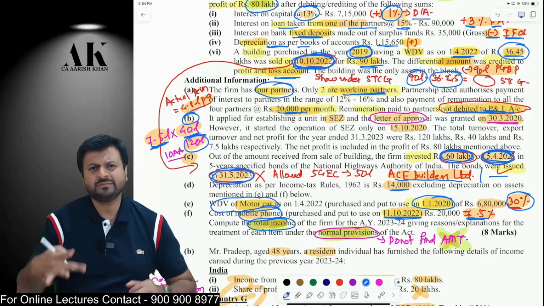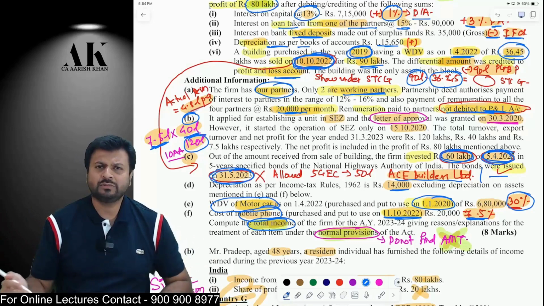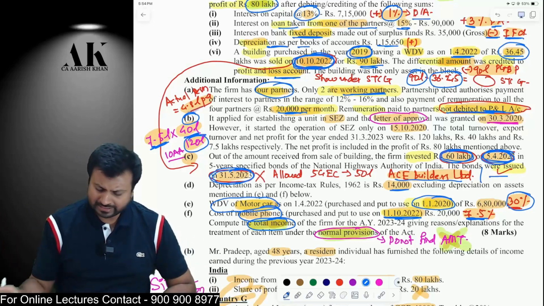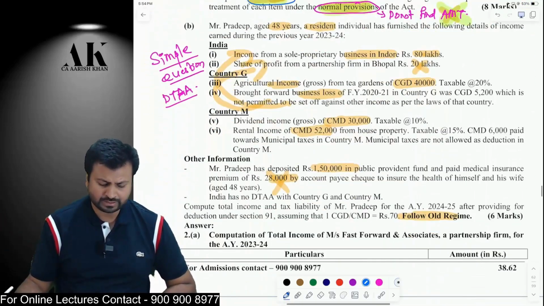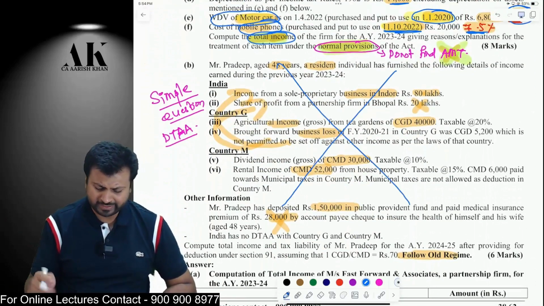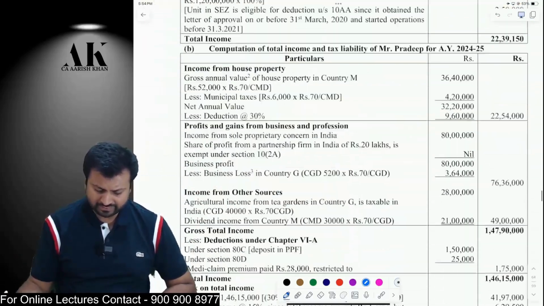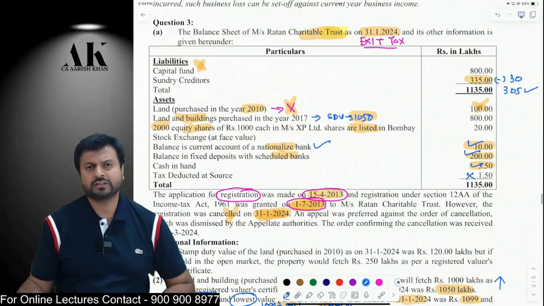After doing all this, just compute your book profit, and after computing the book profit, just compute the total income. Tax liability is not asked, so don't compute the tax liability. Okay, the next question is a simple question on DTAA. I'm not interested in that question. It's very straightforward, so don't waste much time on it.